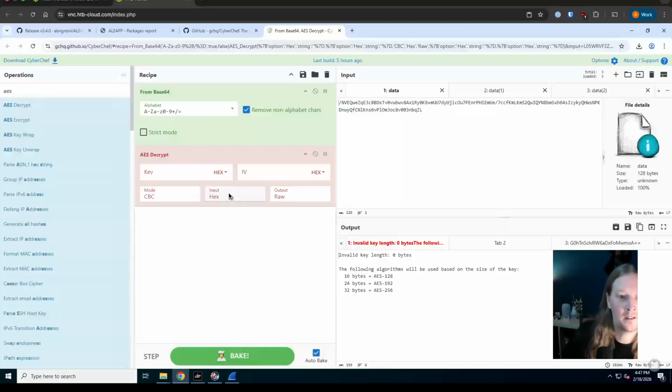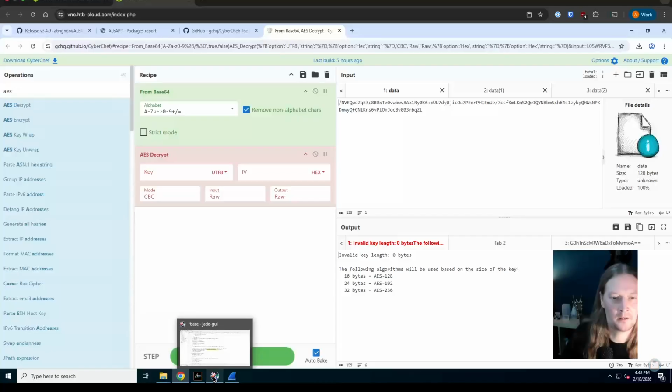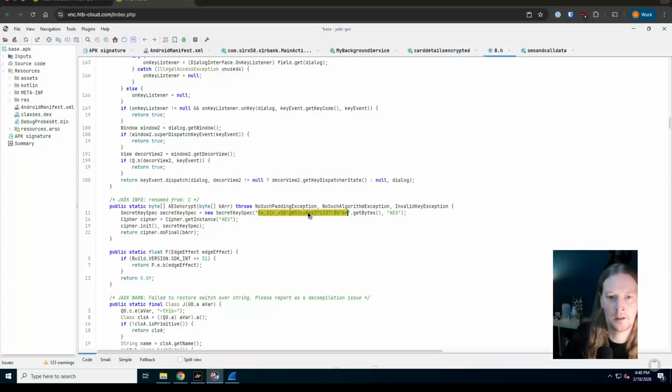Input coming in is raw. This isn't a hex string here. We want to take it straight down the pipeline. There's no IV. The key input is that string, so that's a UTF8 string. Let's copy that again from our decompiler.